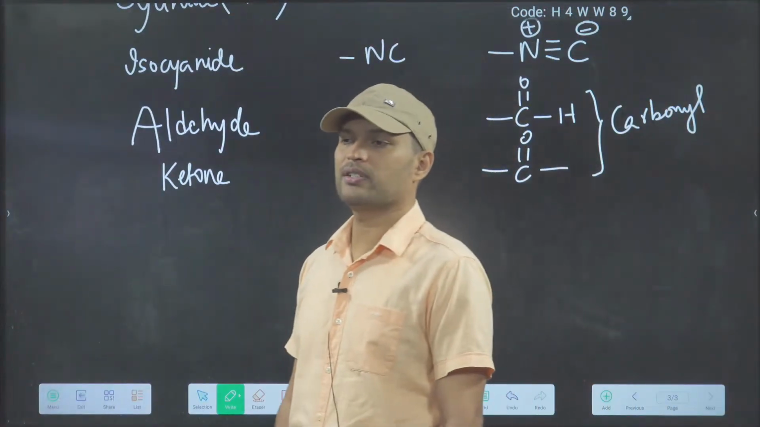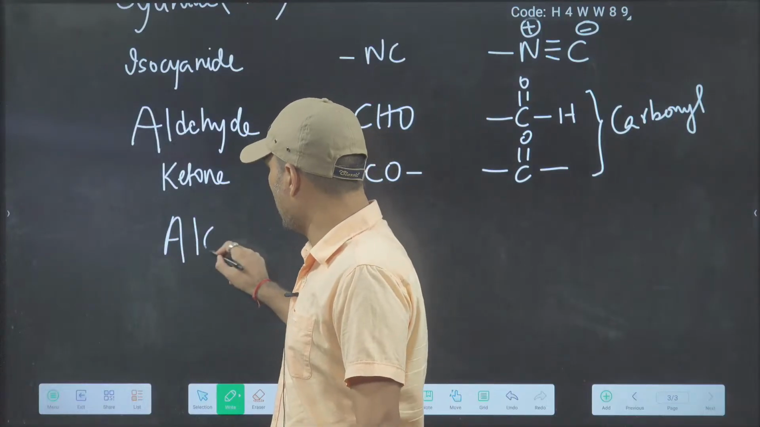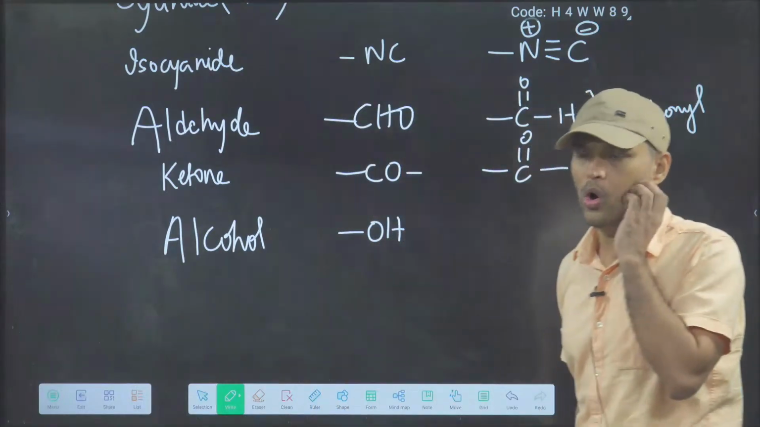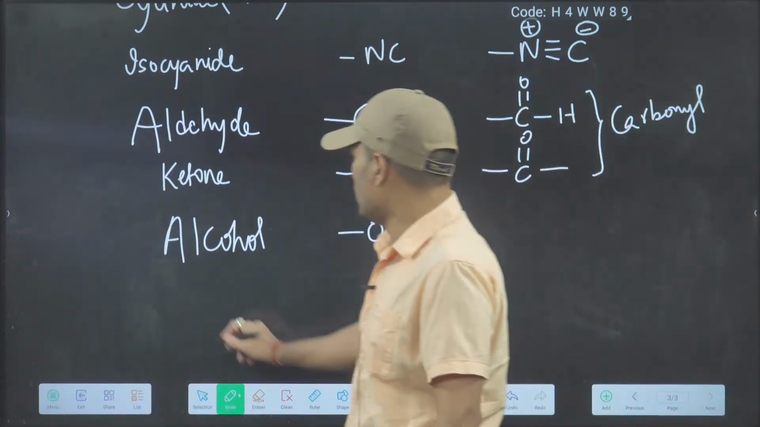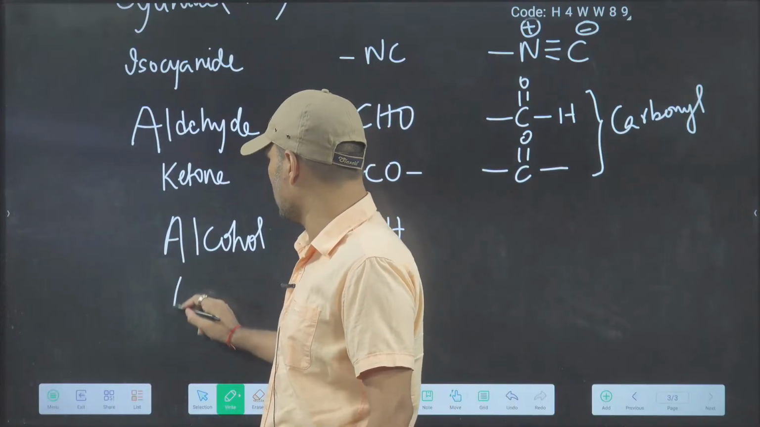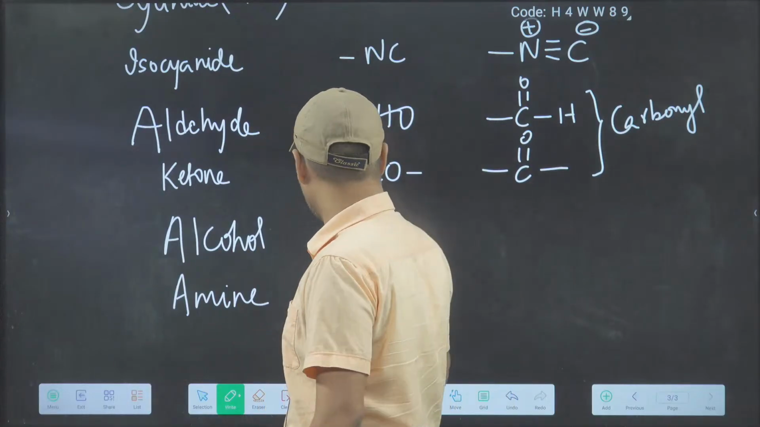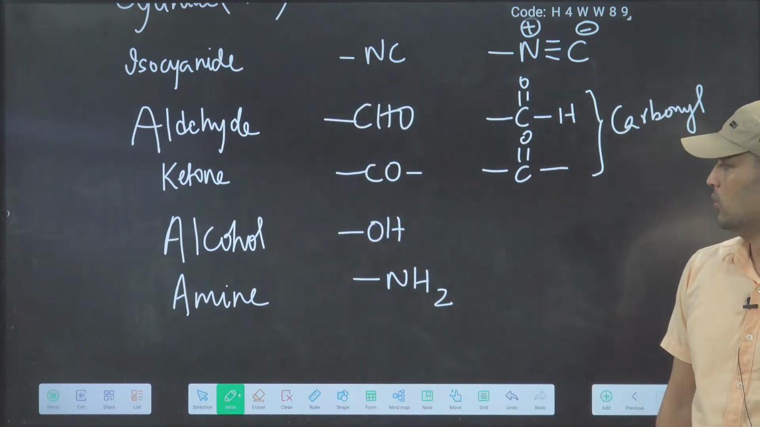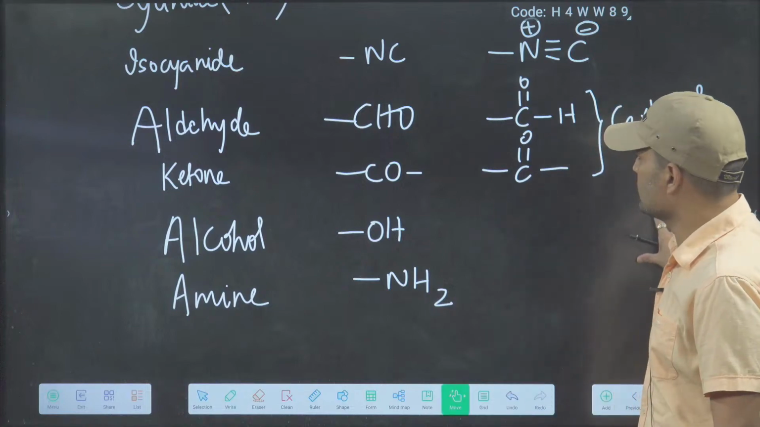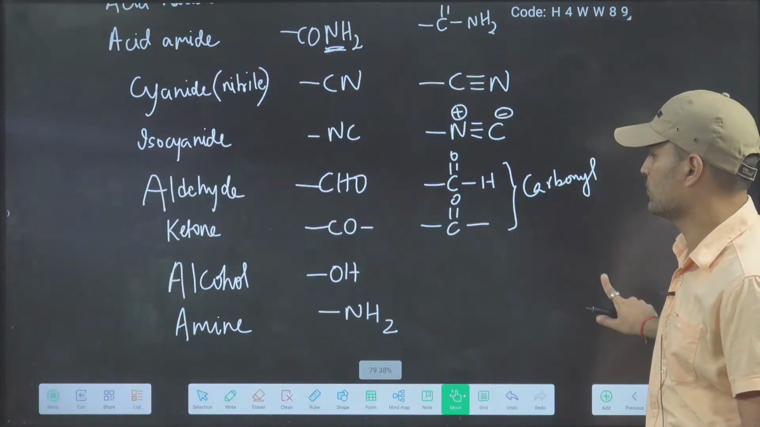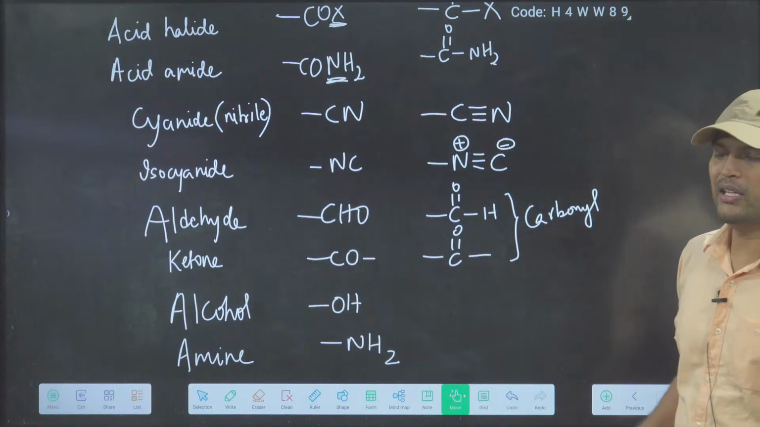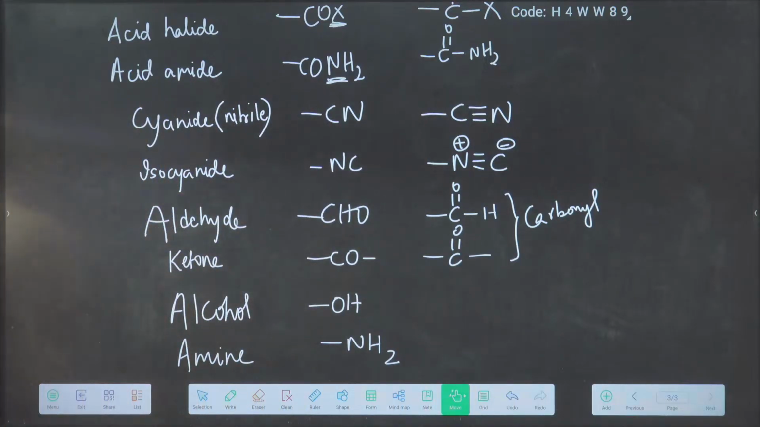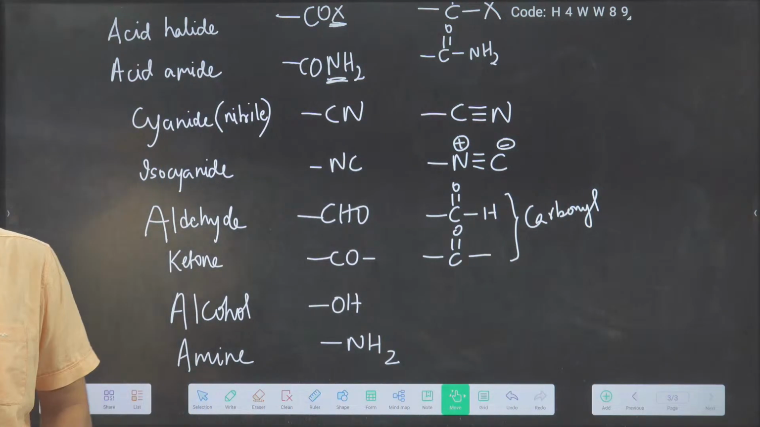Now tell me which functional group we can study. Alcohol. Alcohol is OH. I can also tell you the amine functional group is there. Amine, NH2. So everyone can once see these functional groups. Can you remember all these things in the next 3-4 days? In the next 3-4 days you have to remember this.